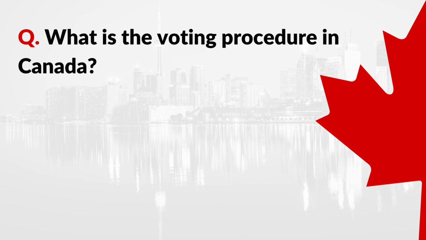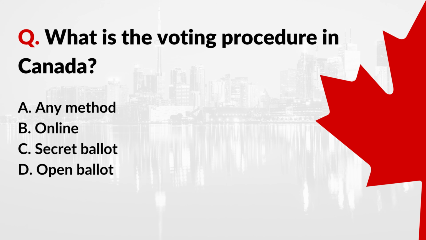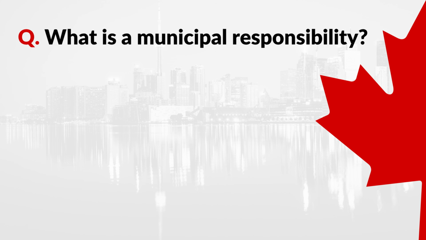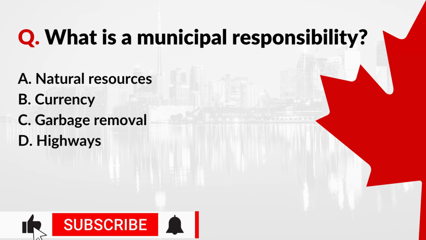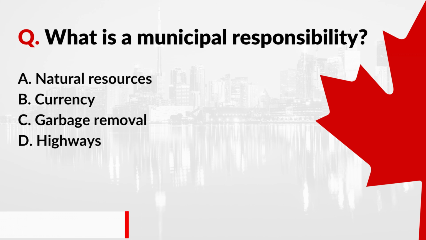Question: what is the voting procedure in Canada? A. Any method, B. Online, C. Secret ballot, D. Open ballot. Correct answer: C. Secret ballot. Question: what is a municipal responsibility? A. Natural resources, B. Currency, C. Garbage removal, D. Highways. Correct answer: C. Garbage removal.